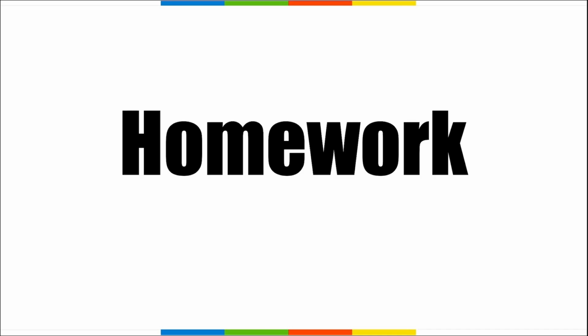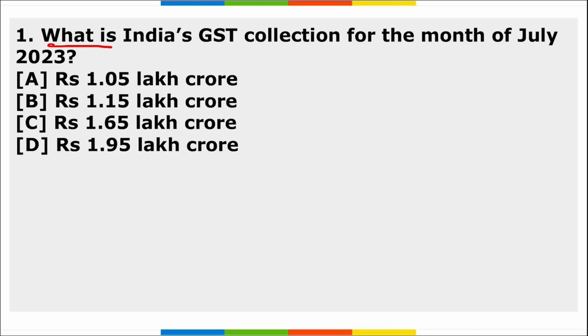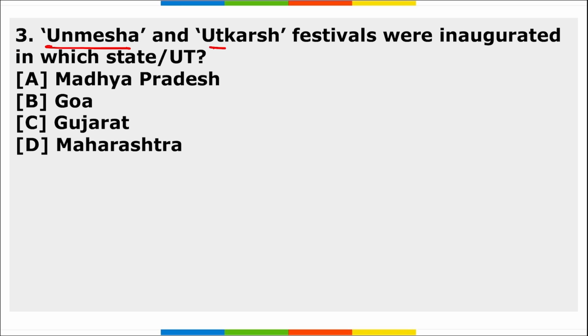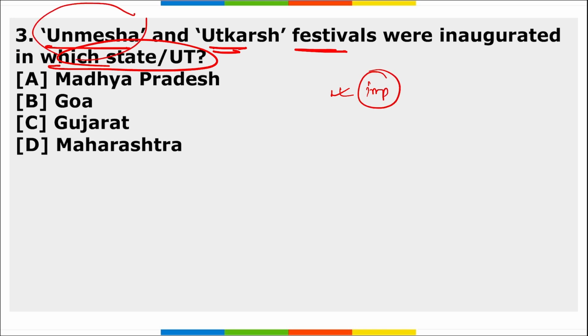Next is your friends homework section. Let's move to the homework section now. What is India's GST collection for the month of July 2023? Second, which state or UT has launched the Amrit Brikshay Andolan application? And third, Unmesh and Utkarsh, these are the festivals that were celebrated in which state? Important. And tell me, Unmesh is for what and Utkarsh is for what also? These are two different festivals. Let me know both of them, right? So these are your 3 homework questions, friends.